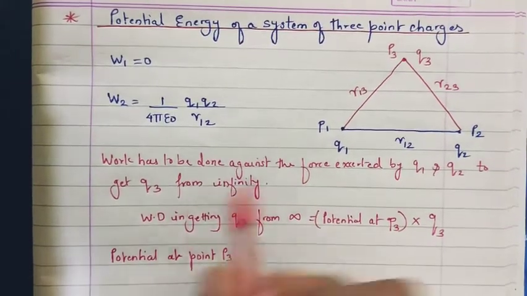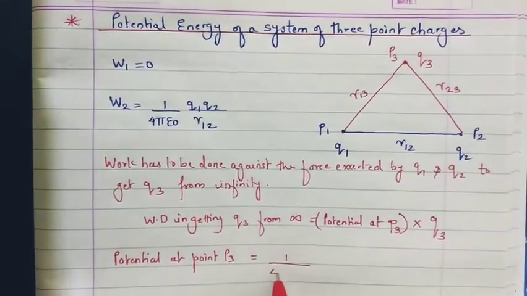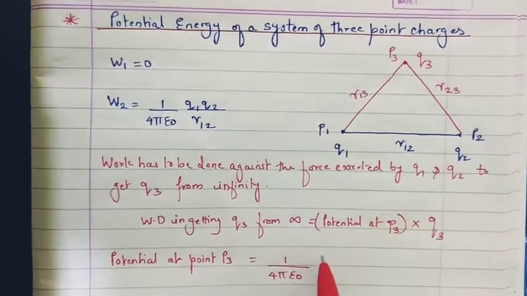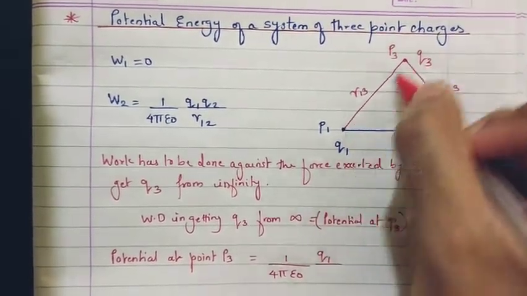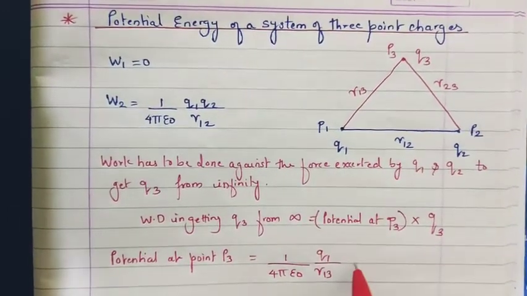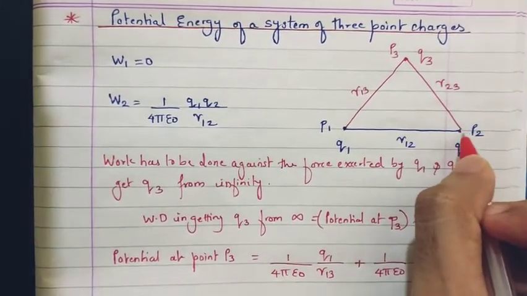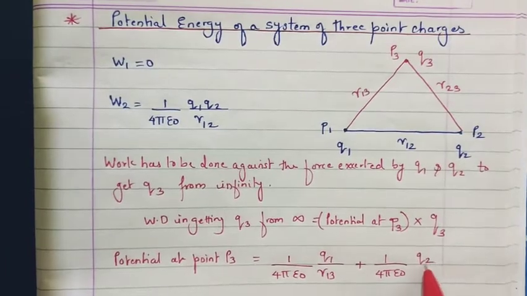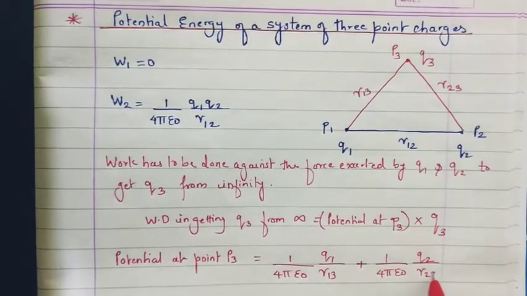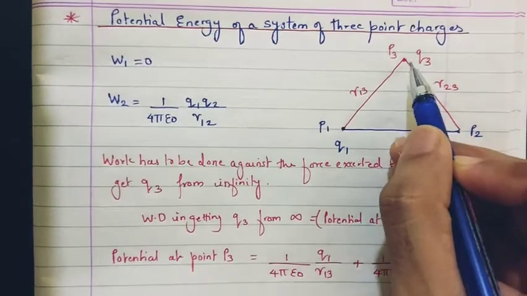So the total potential at point P3, that is at the position of Q3, is going to be 1 upon 4 pi epsilon naught. The charge which is producing, the first charge, let us say, is Q1 divided by the distance from the charge to that point, so R13. This comes from the definition, plus 1 upon 4 pi epsilon naught, the second charge which is producing the potential, that is Q2 divided by the distance between the charge and the point, that is R23. So this is going to be the total potential at the position of Q3.